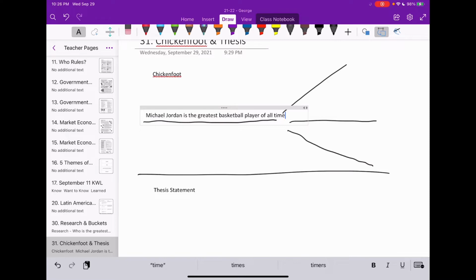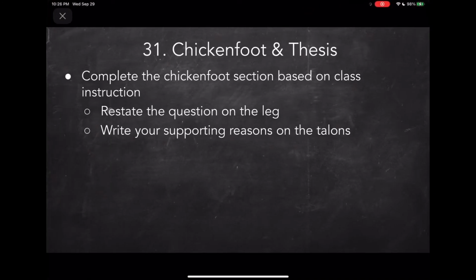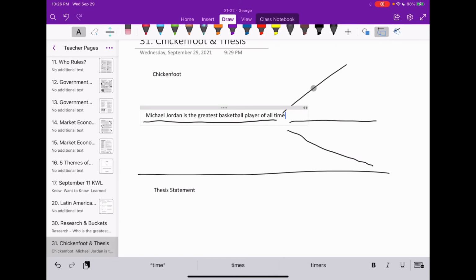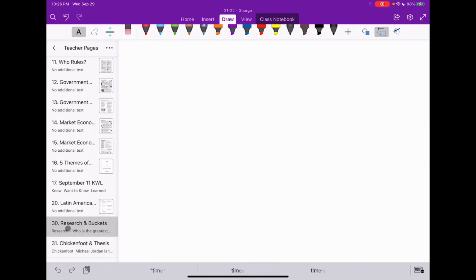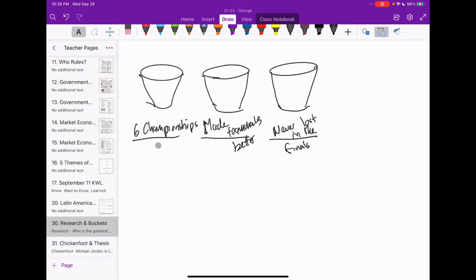All right, the next thing you need to do is write your supporting reasons on what I call the talons of the chicken foot organizer. We've got our 3 talons here, the toes of the chicken foot. Now I'm going to go back to page 30 and look at my 3 reasons. You could do the same thing. Go back to your buckets.